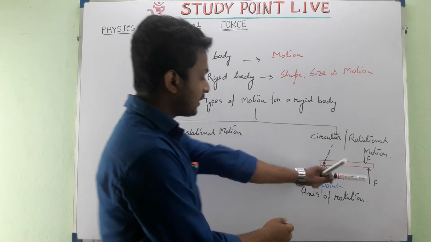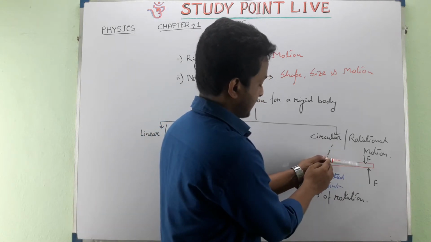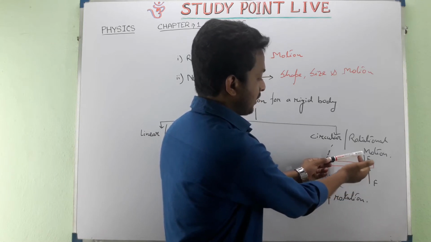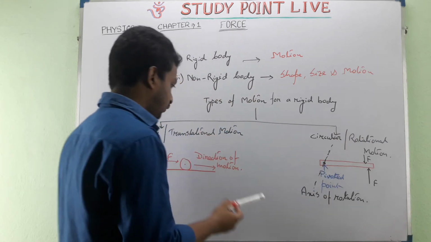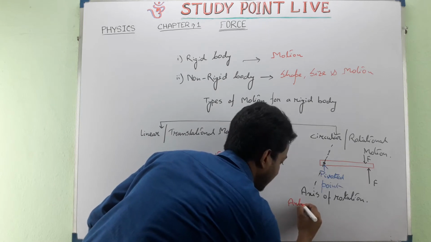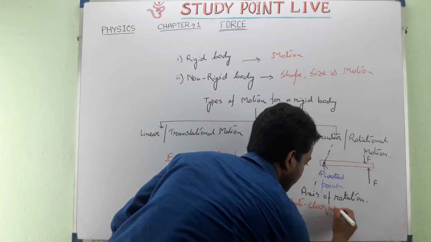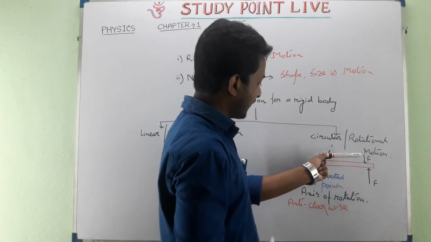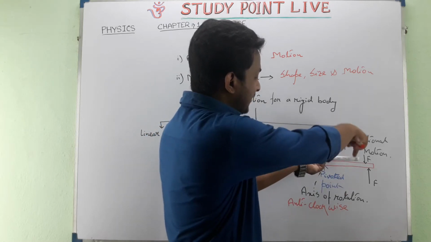Now, from here we can say, if a point of an object is fixed and if we give an upward force, it will give an anti-clockwise direction. So for this kind of thing, there will be two kinds of direction. One is anti-clockwise, and suppose this object is fixed and this point is fixed, and we are giving force in downward direction.